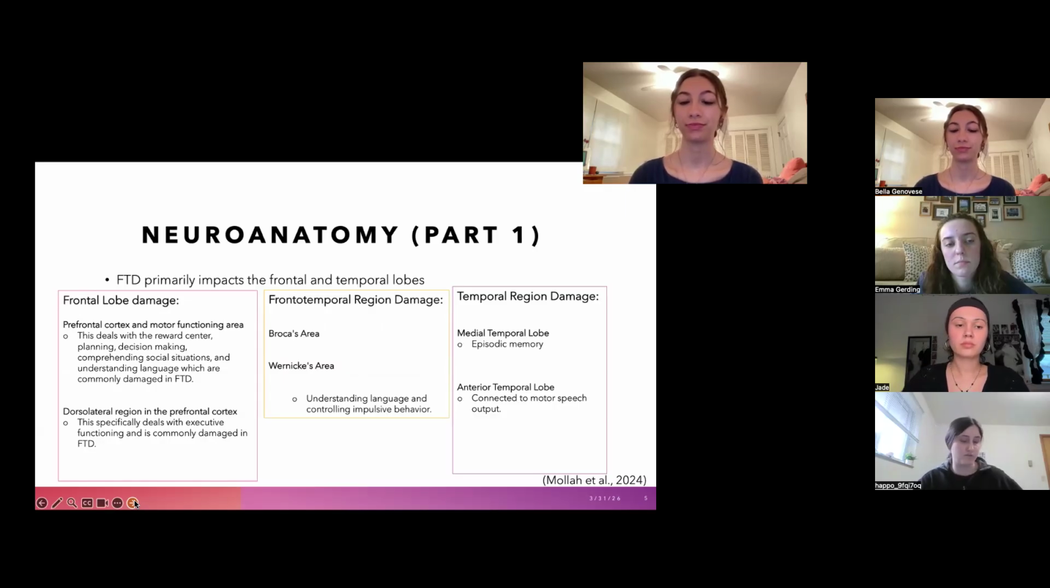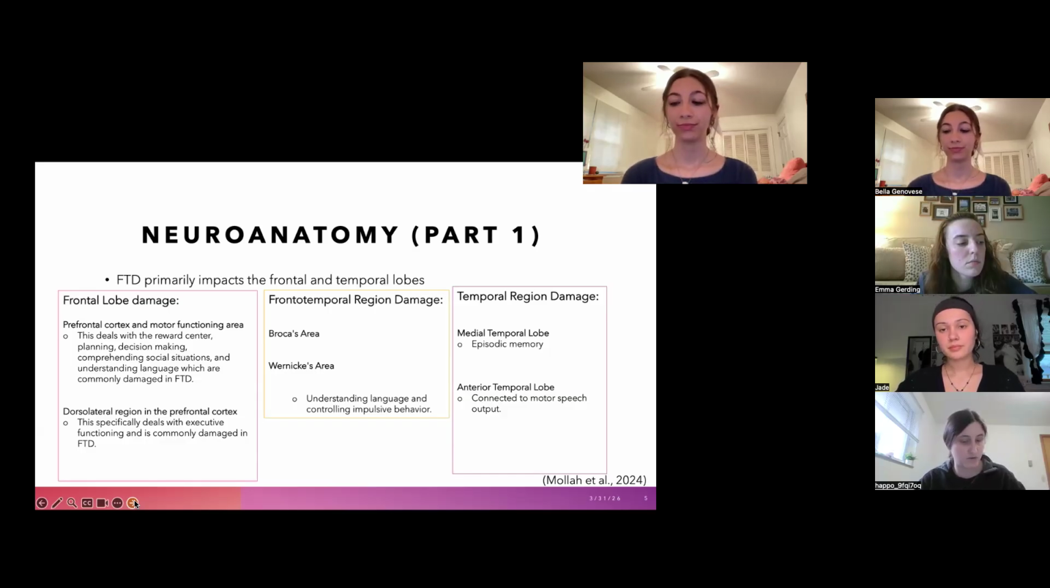So here's a general brief overview. It really damages the frontal lobe, the prefrontal cortex, and the motor functioning area. So that deals with the reward center, planning, decision making, comprehending social situations, and understanding language. That's commonly damaged in FTD. And then a subcategory of that prefrontal cortex is the dorsolateral region. This specifically deals with executive functioning and is damaged as well.